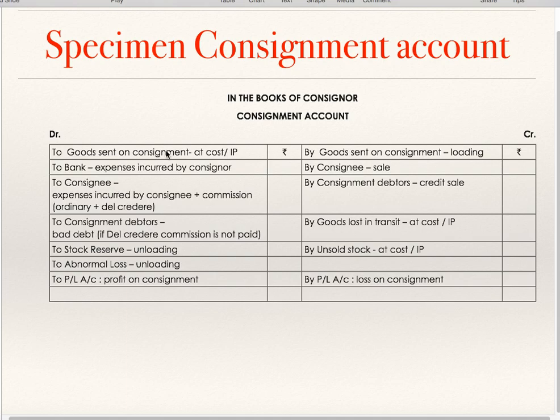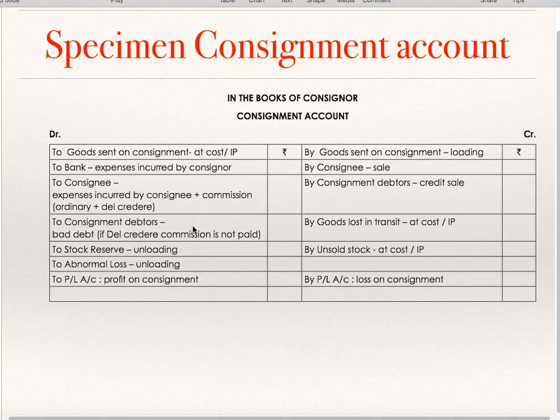Commission due to the consignee: consignment account debit to consignee's account. Expenses incurred by the consignee or commission due to him. This commission is of three types: normal commission or ordinary commission, overriding commission, and del credere commission. To consignment debtors, bad debts. If del credere commission is not paid, then bad debts are a loss of the consignor. He will record it in his books.